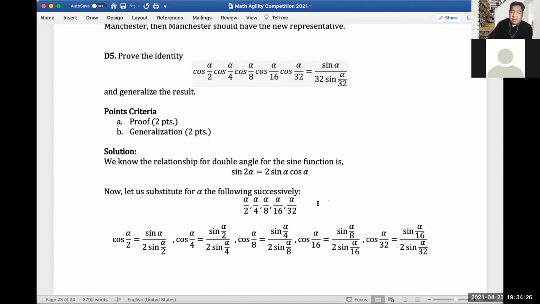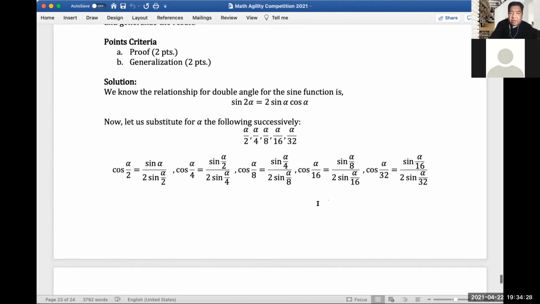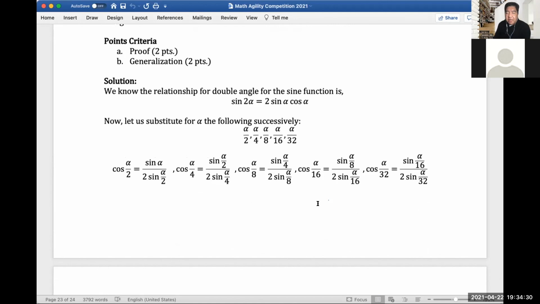So again, from our identity, we know that the double angle formula is equal to this, right? 2 sine alpha times cosine alpha. So let's try to substitute the arguments. So these are our angles, alpha over 2, alpha over 4, over 8, over 16, and over 32.